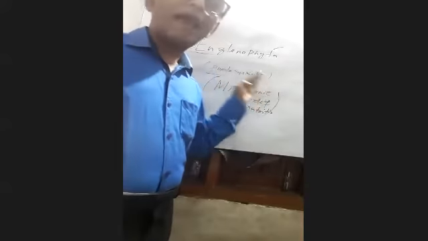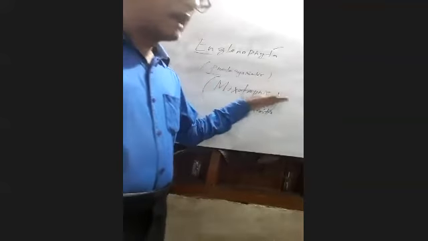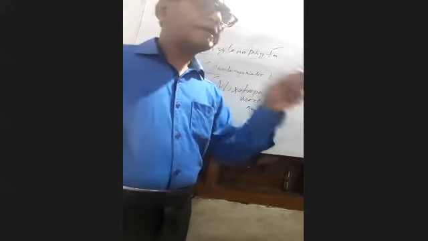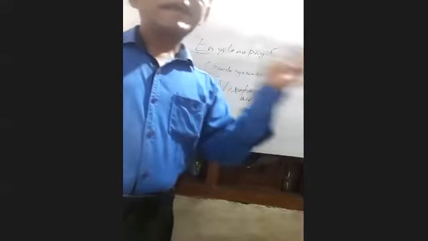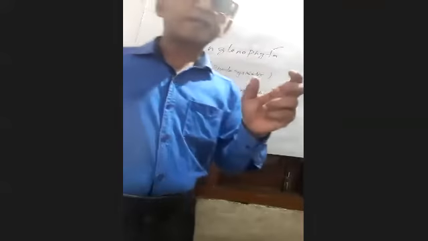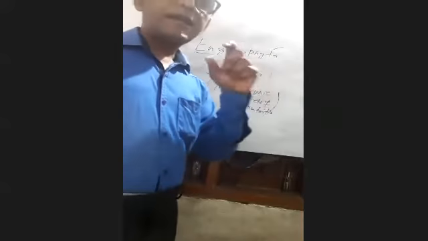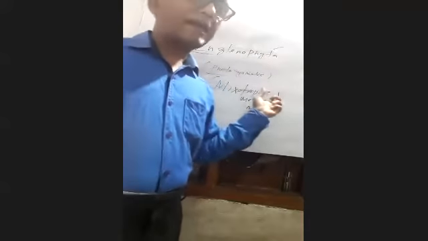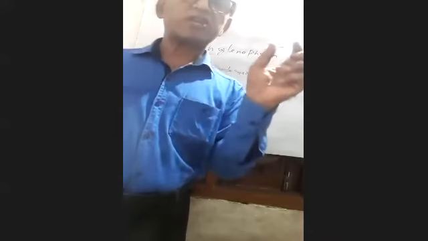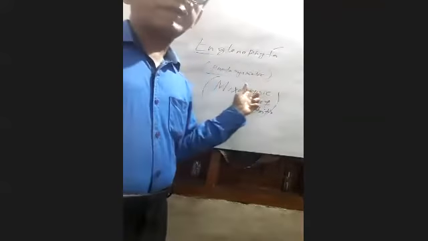But if light is not available, how can they live? They have to switch over to another mode of nutrition, that is the saprobic mode of nutrition, in which Euglena prey on small creatures.